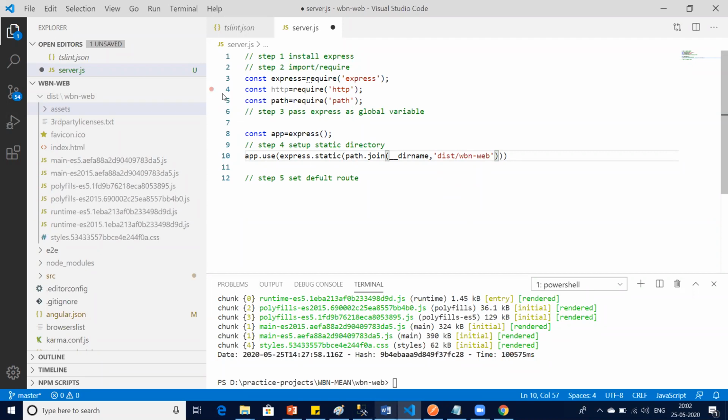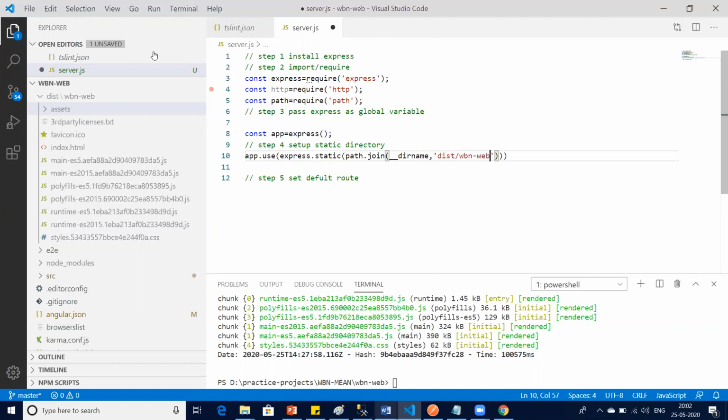Now what next? Which file are you supposed to start with? I already explained from where the server has to pick its file. I have declared express as the global variable. Means step 1, step 2, step 3 done. Step 4 also done. Step 5 is set default route. Yes, this is what we need to do, basically.